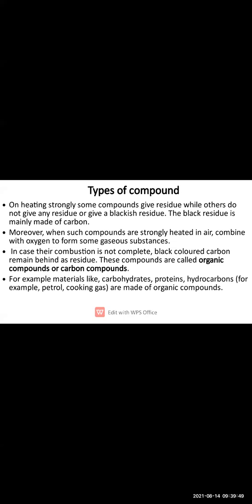In addition, there is one more type which is known as a complex compound. Now, what is a complex compound? The molecules of the compound have a complex structure, meaning a very complicated structure of atoms. That is the reason it is called a complex compound. For example, hemoglobin, chlorophyll, cobalt. These are examples of complex compounds.